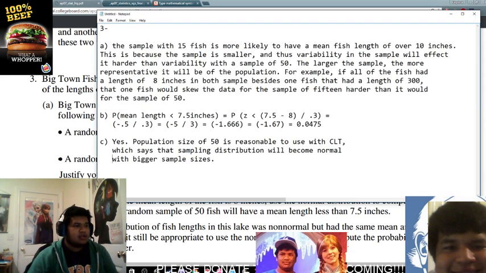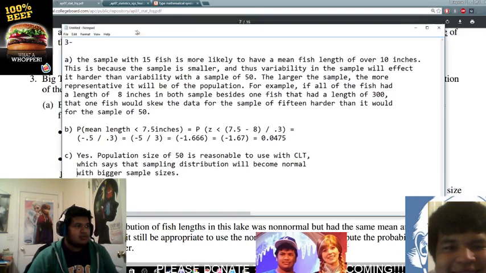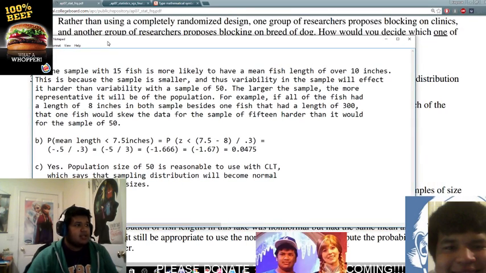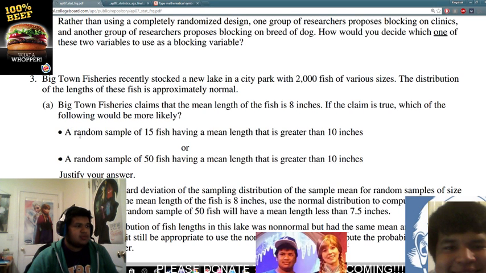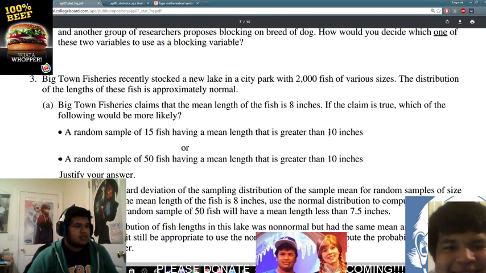So I got all the answers on this Google Notepad thing, and I wrote my own answers here. For this problem, the only thing that's different is sample sizes, and they're trying to claim that the mean is greater than 10 inches. Since they have different sample sizes, this 50 fish is closer to the population of 2,000 fish.